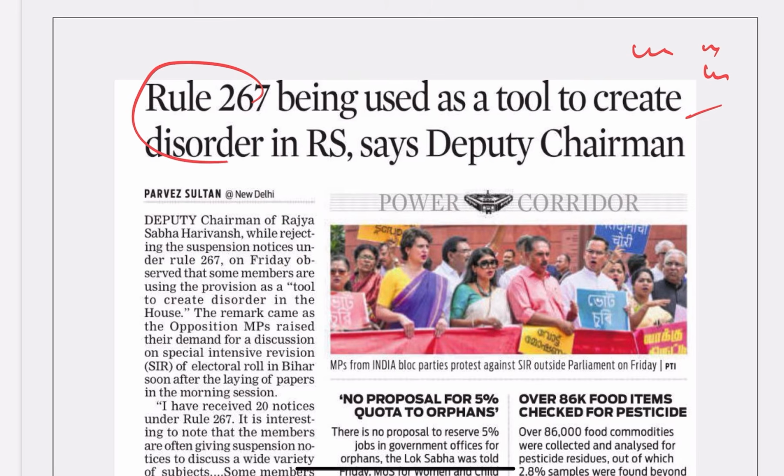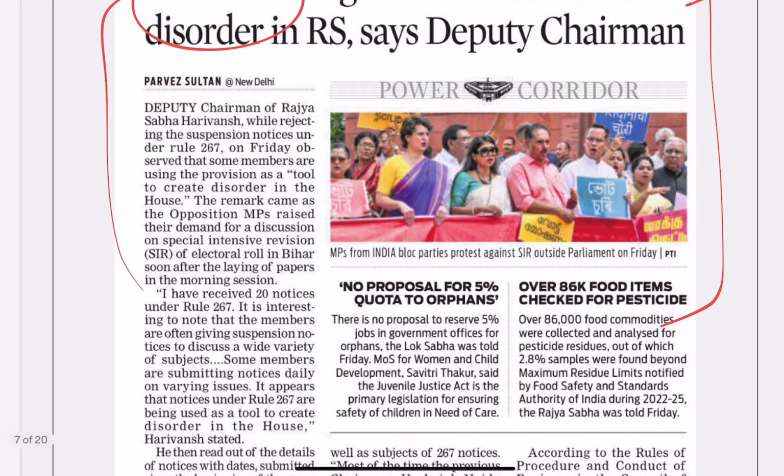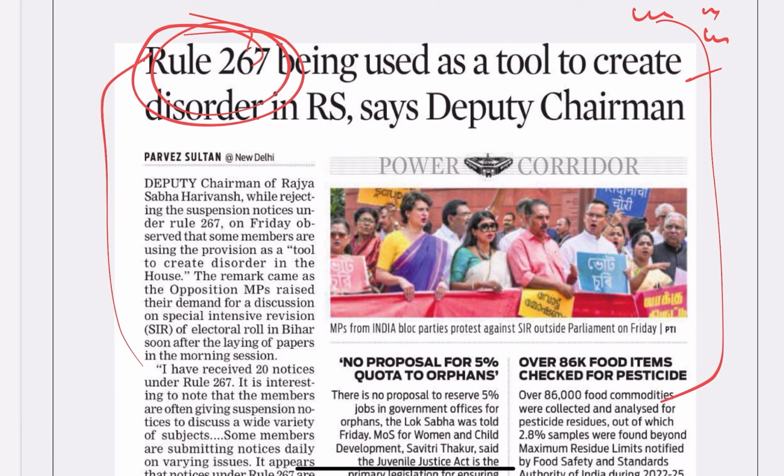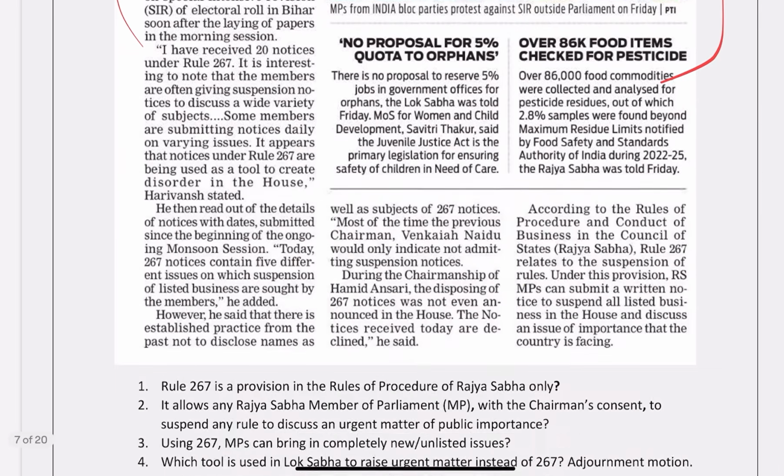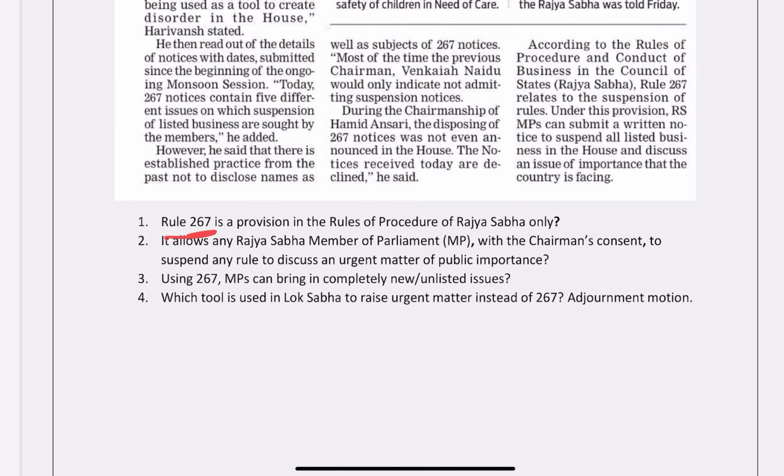Now this Rule 267, now look here. Again, every day this rule is in the news, because of this rule there is chaos in the Parliament. Now if you see here, Rule 267 is a provision in the Rules of Procedure of the Rajya Sabha only. True or false? It allows members to suspend any rule of discussion on an urgent matter. For an urgent matter of public importance, this rule is used.